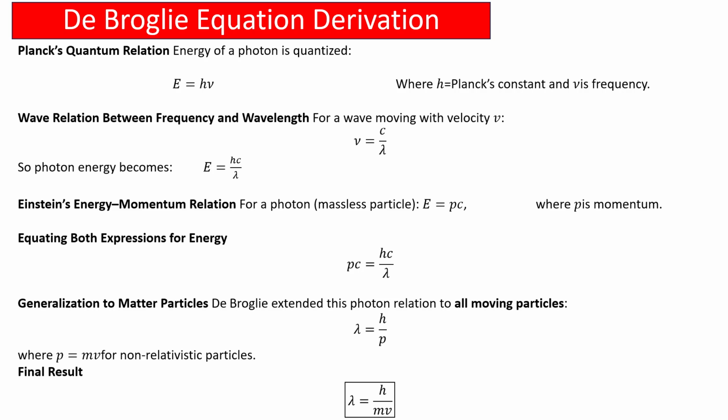Cancelling c from both sides, we get p equals h upon lambda, and rearranging, lambda equals h upon p. Substituting the momentum of the particle, p equals mv, then lambda equals h upon mv.